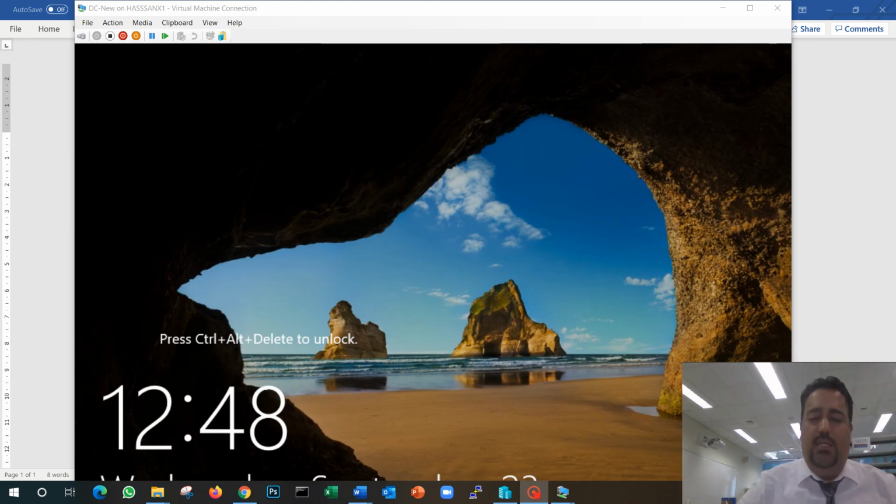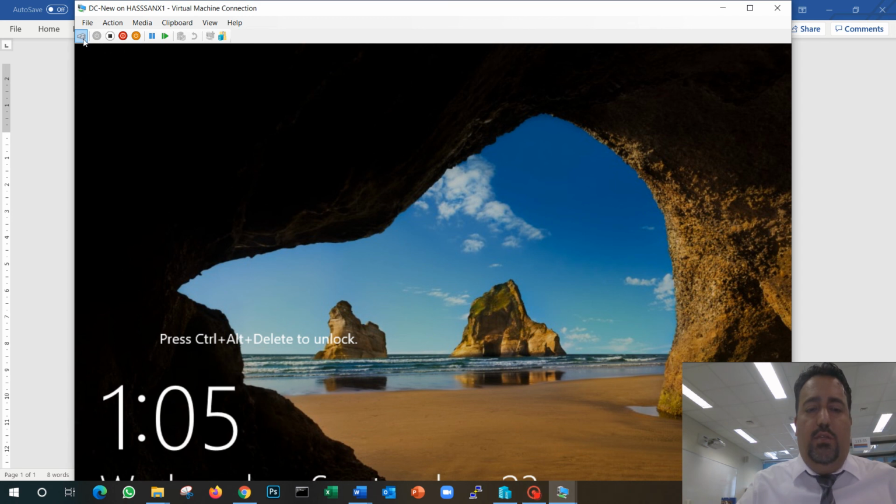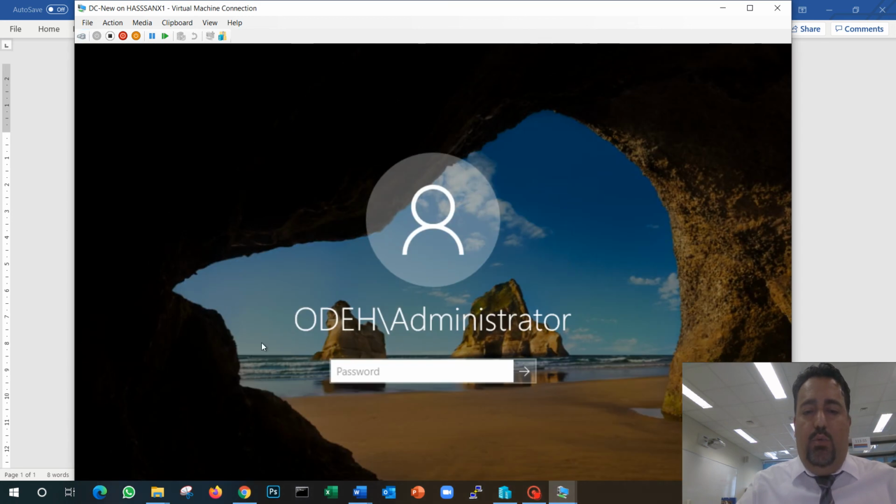Hey guys, we are back. Now after the setup is done, the server restarted itself. We press Ctrl+Alt+Delete to log in. And now we will notice something here. It's no longer saying Administrator, it's saying odeh domain Administrator. So I am logging into the domain odeh, and my computer now is part of the domain. It's the domain controller, but it's still part of the domain. And now I log into my server, and I have my server up and running.